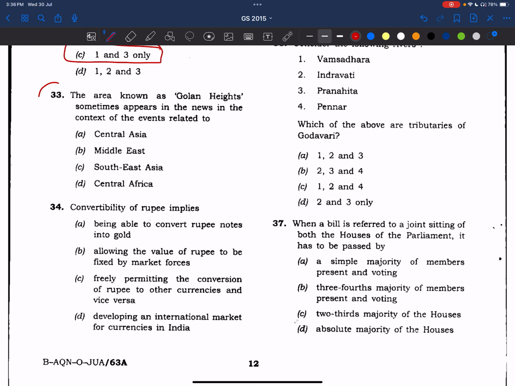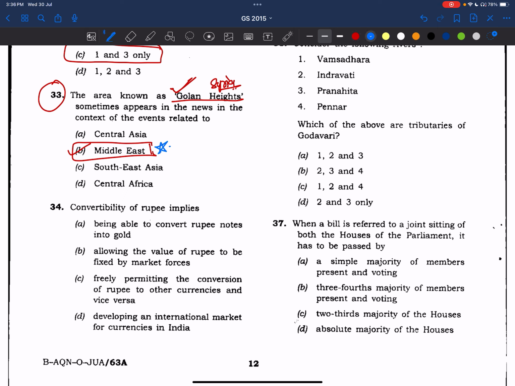The area known as Golan Heights sometimes appears in news in the context of events related to... You know, Golan Heights is part of Syria and Israel occupied it in the Six-Day War, right? So it is part of the Middle East. This is a very easy question, friends. This is in news, even now it is very much relevant. Answer is Middle East.